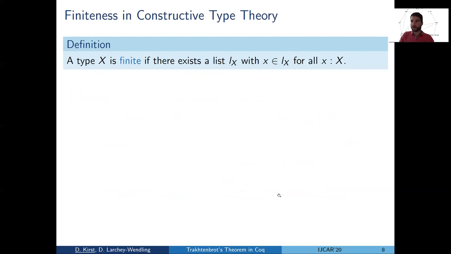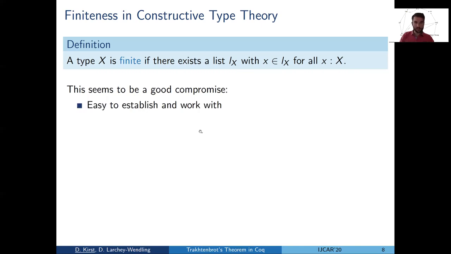Good. Then we are concerned with finite satisfiability. So what is the notion of finiteness we use? And here we use the following. We say that a type is finite if it can be exhausted by a list. That's probably non-standard if one comes from a classical background, but working in constructive type theory, this is a very neat compromise, because it's very easy to establish and work with. Lists are a central data structure. There's support in the standard library for it. So this spares a lot of headaches.